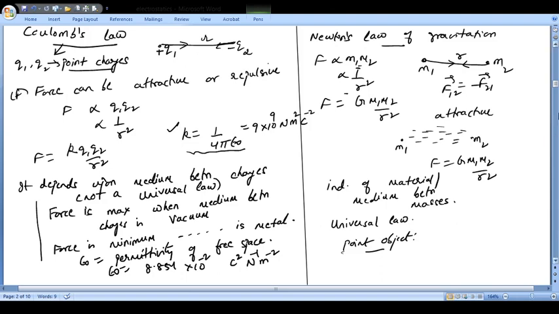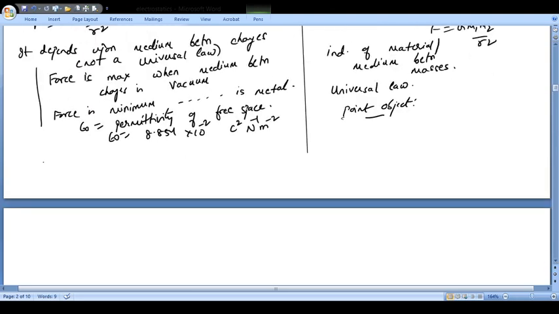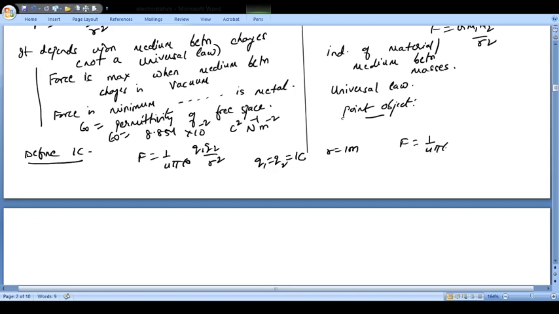Now here we can define what is 1 coulomb with the help of Coulomb's law. If they are asking you to define 1 coulomb, we already know that F is equal to 1 upon 4 pi epsilon naught Q1 Q2 upon R square. So if I say Q1 is equal to Q2 is equal to 1 coulomb, and I keep R equal to 1 meter, what will be the force? F is equal to 1 upon 4 pi epsilon naught times 1 upon 1. So this comes out to be 9 into 10 to the power 9 Newton, because the value of 1 upon 4 pi epsilon naught is 9 into 10 to the power 9.